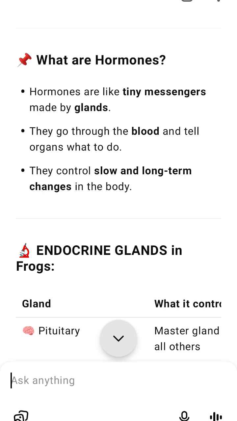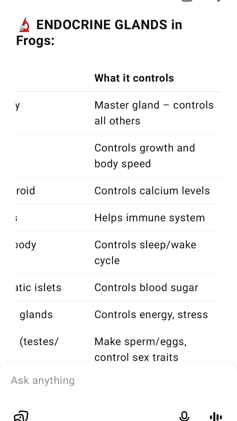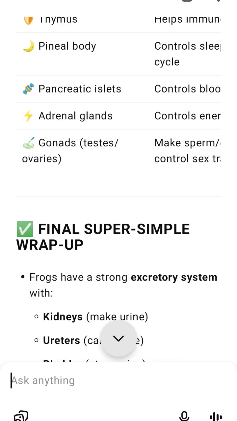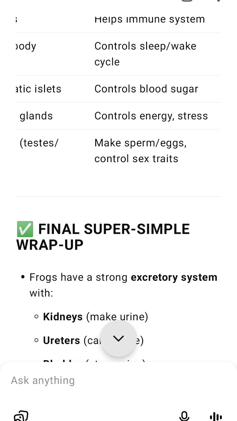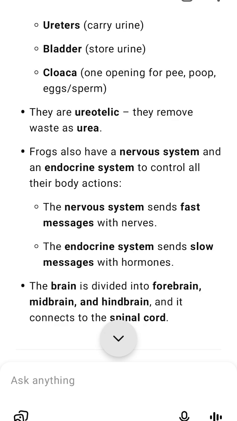A. Nervous system. Fast control using nerves. Divided into 3 parts. Central nervous system, CNS. Brain, spinal cord, main command center. Peripheral nervous system, PNS, nerves from brain and spine, sends messages to body. Autonomic nervous system, involuntary control, e.g. heartbeat, breathing, works automatically. Brain details: protected by a bony structure called the cranium, the brain box.